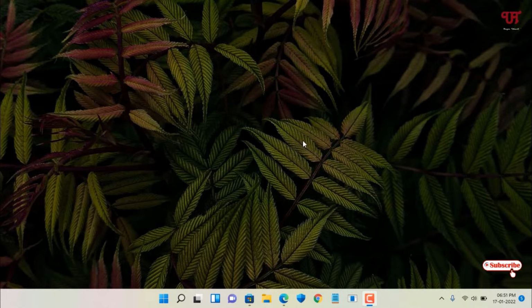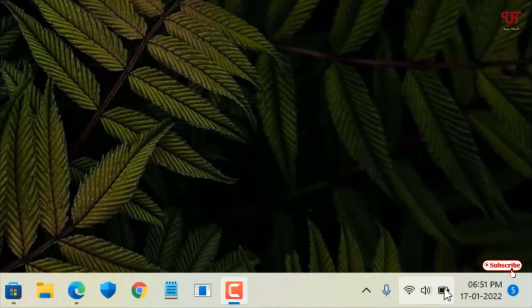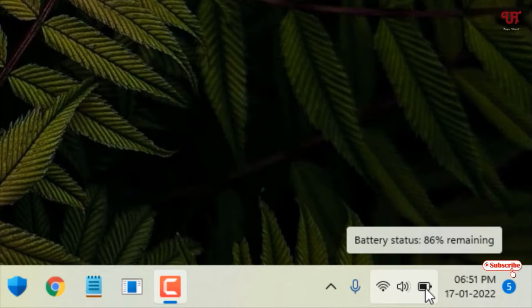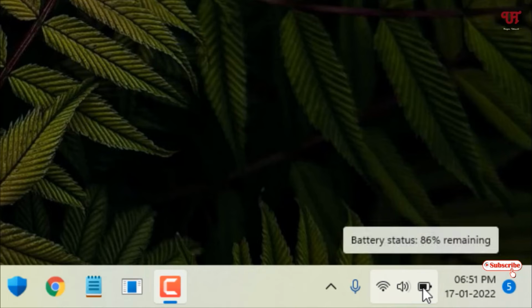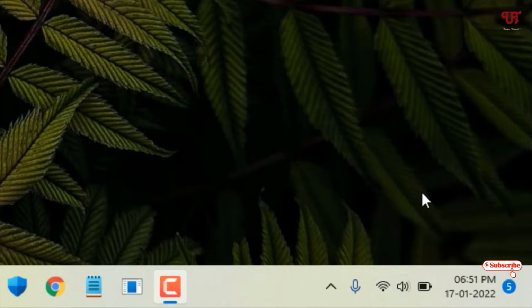So right now I'm using Windows 11 on my laptop. You can see here by default, when you move your mouse cursor onto the battery icon on the taskbar, only then will it show you the battery status or the remaining battery percentage, right? So you need to move your mouse cursor to the battery all the time so that you can see the remaining battery percentage. It feels a little irritating, right?